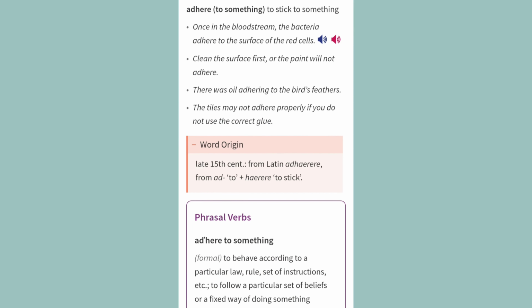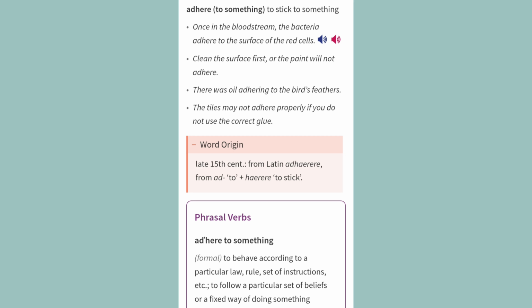Examples. Once in the bloodstream, the bacteria adhere to the surface of the red cells. Clean the surface first, or the paint will not adhere. There was oil adhering to the bird's feathers. The tiles may not adhere properly if you do not use the correct glue.